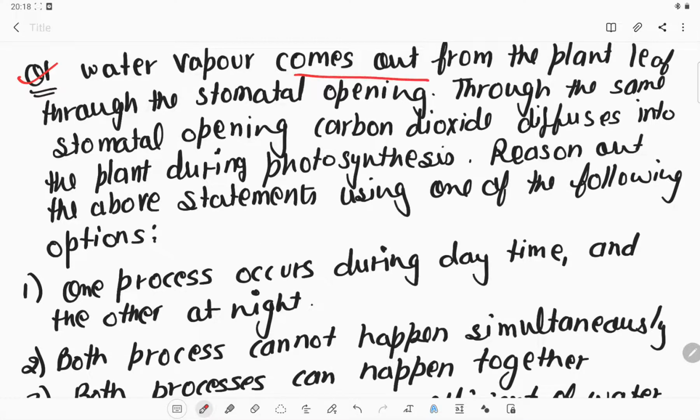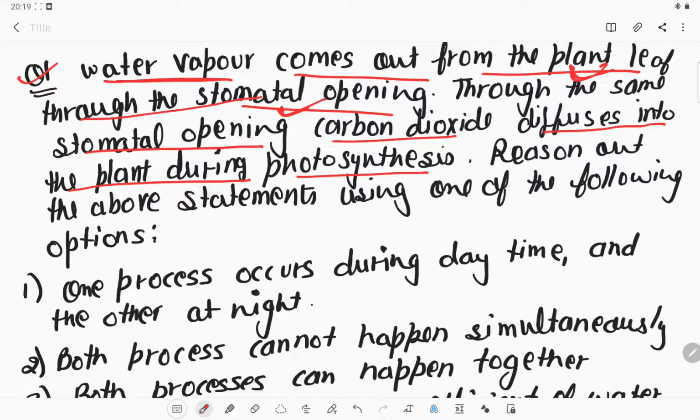Water vapors come out from the plant leaf through the stomatal opening. As we know, in the transpiration process the plant leaf opens the stomata situated in the leaves, and due to that opening the water vapors come out. Through the same stomatal opening, carbon dioxide diffuses into the plant during photosynthesis, which is the food making process for the plant.